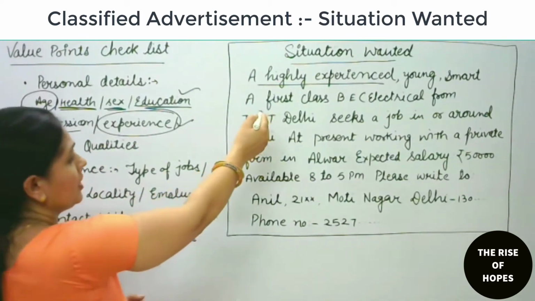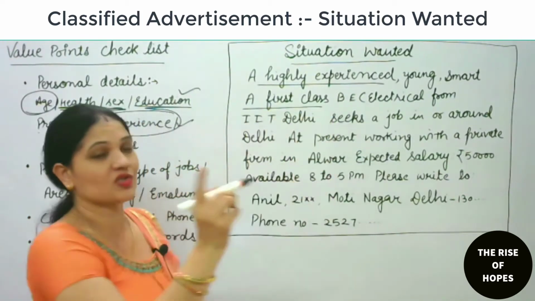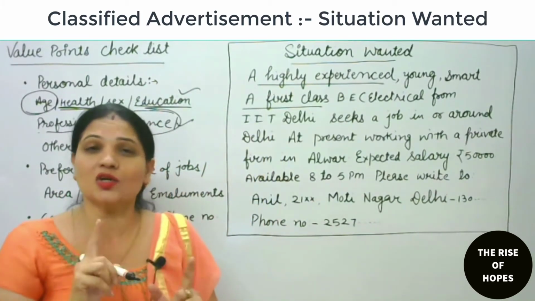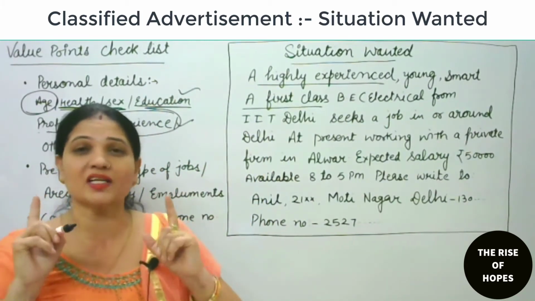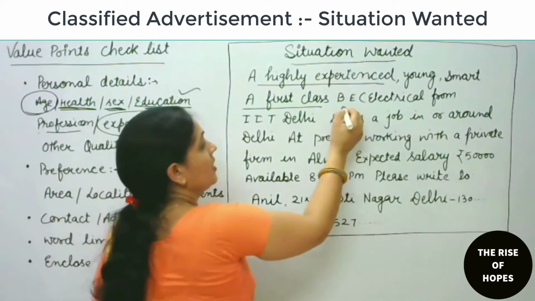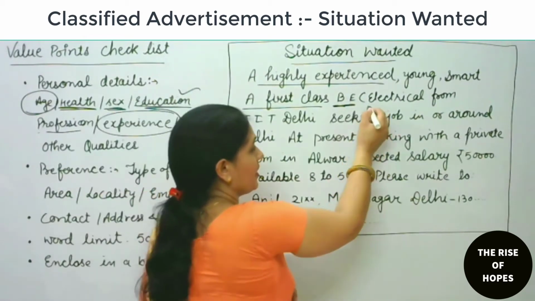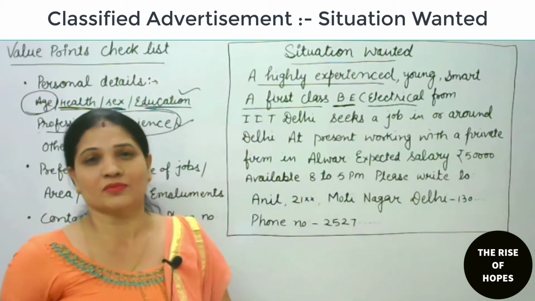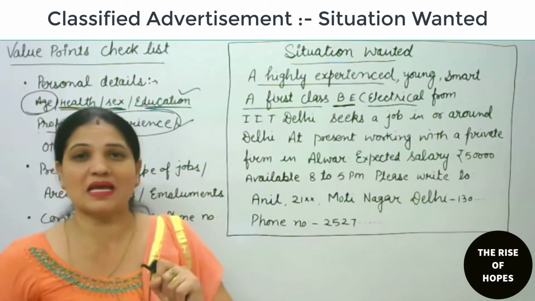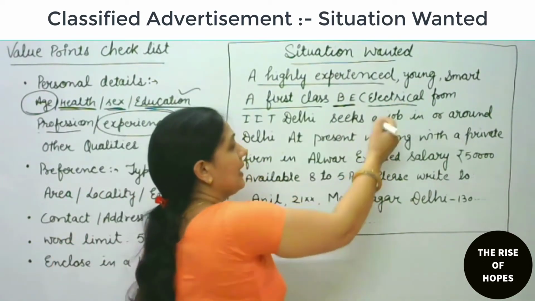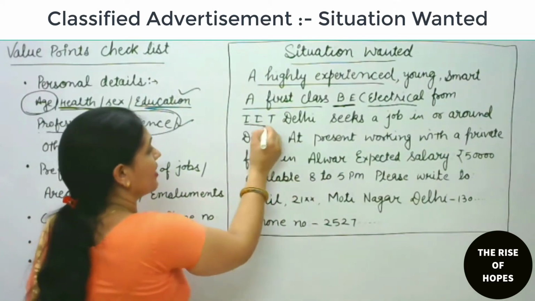Profession of first class. This is also about the qualification. First class means he or she is telling about the achievements, is first class. BE, Bachelor in Engineering. Which department? Electrical stream. So the candidate is BE, Bachelor in Electrical Engineering from IIT Delhi.